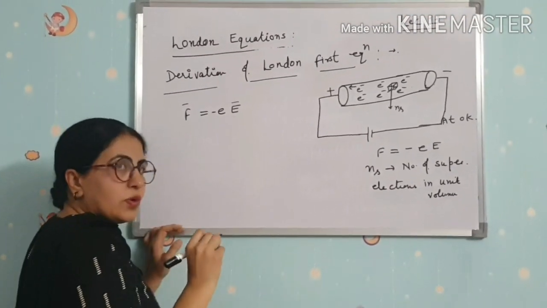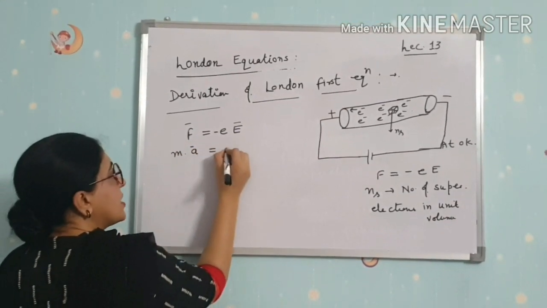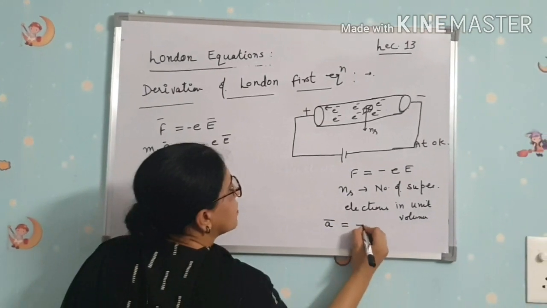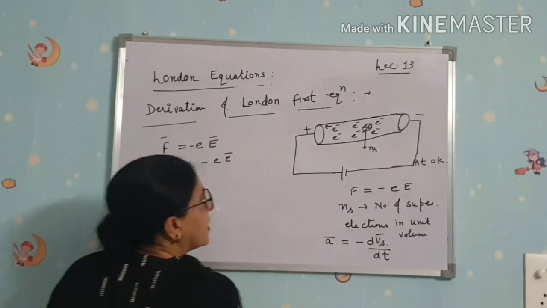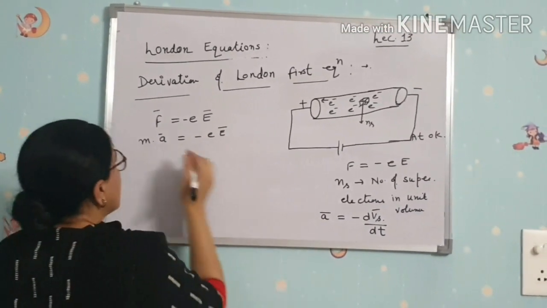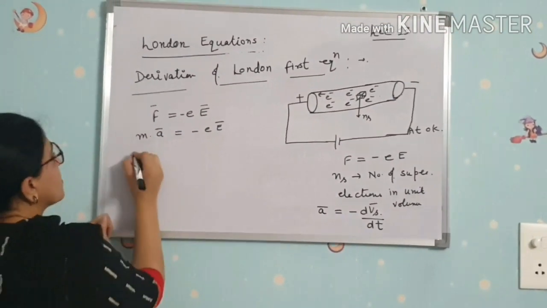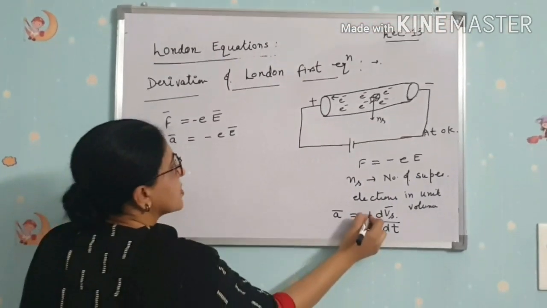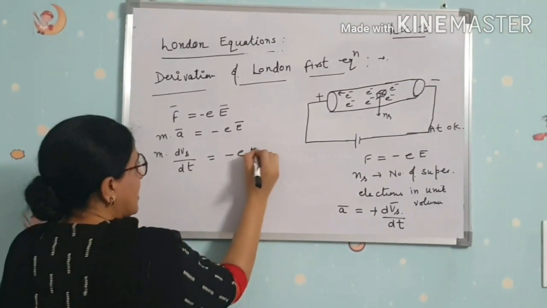Now according to Newton's second law, force is equal to mass into acceleration, so minus eE equals m times acceleration. Acceleration is the rate of change of velocity, dVs/dt. Putting this in, m dVs/dt is equal to minus eE.